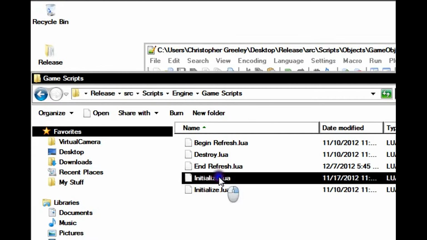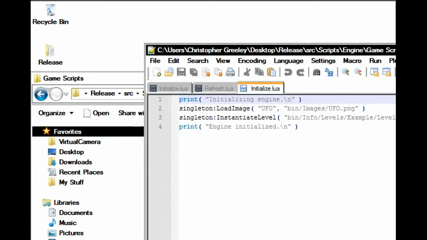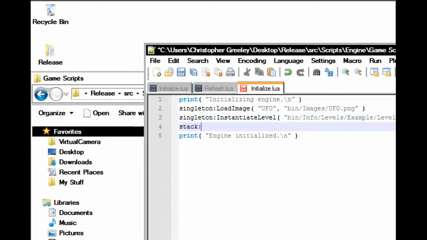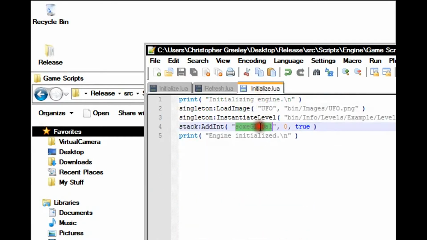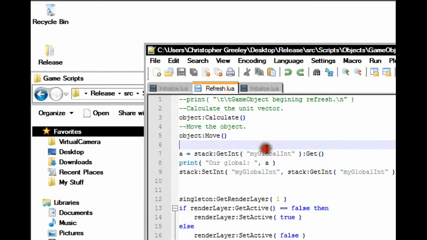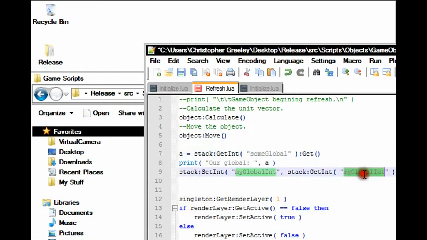If we look in the game scripts, let's make a global in the game scripts. Always make it true for the game scripts. So let's copy the name here. Say a little typing.